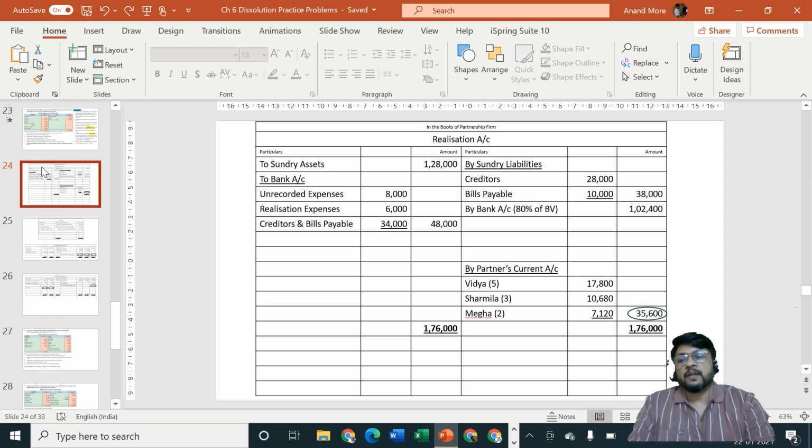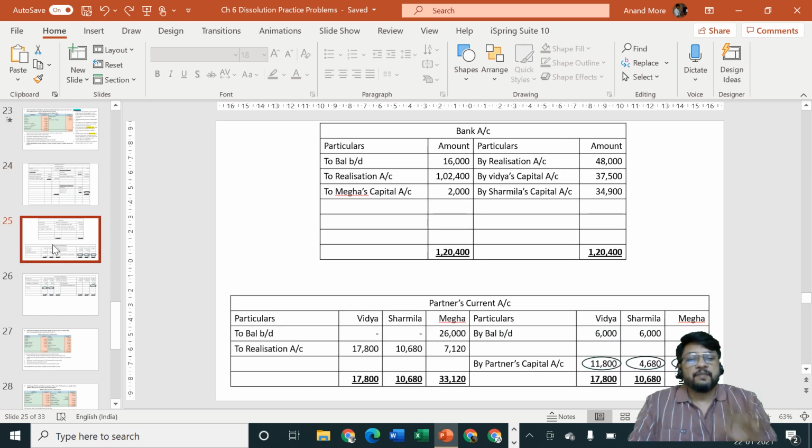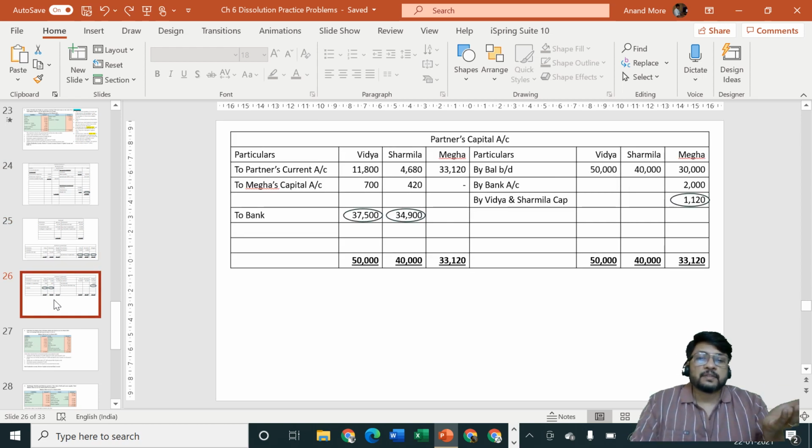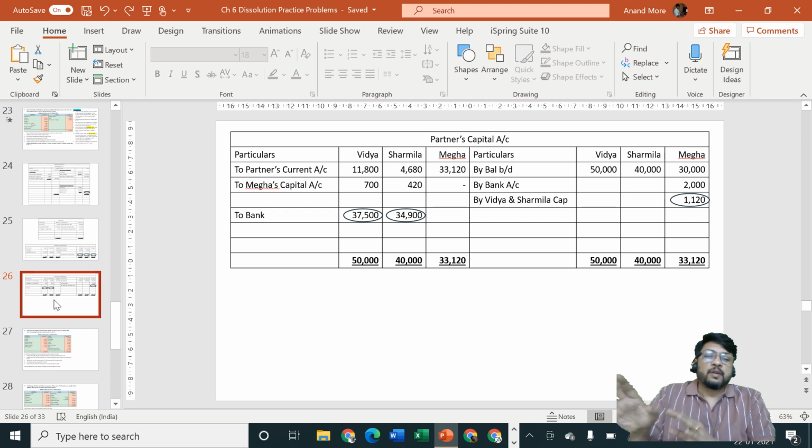If it results in profit, the current account will get credited. If it gets credited, there is a chance that the capital account will also get credited. If the capital account gets credited, there is a chance that we may be owing some money to Megha, and we will not have to ask her to bring anything from home. So to actually check whether we can demand any money from Megha or not, and how much is to be demanded from her, for that purpose we'll have to close the realization account first. This is a very, very important point.